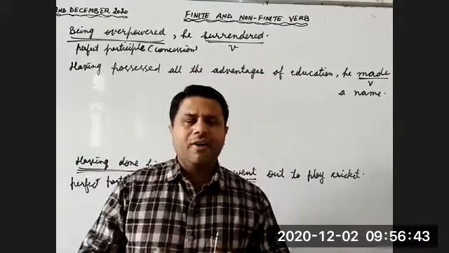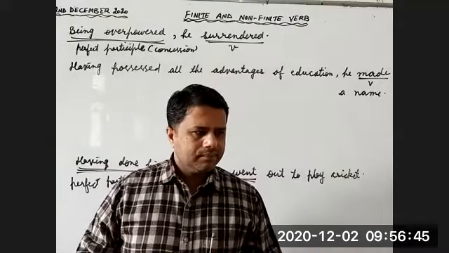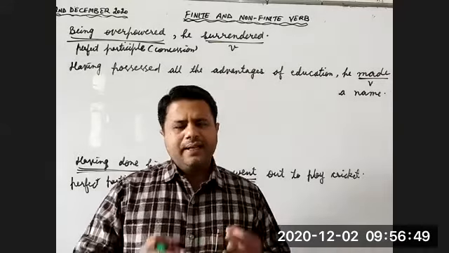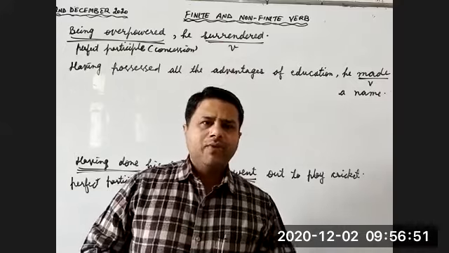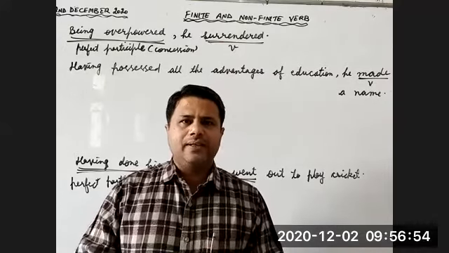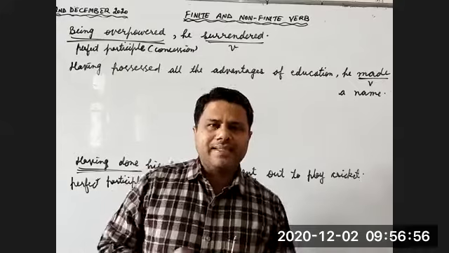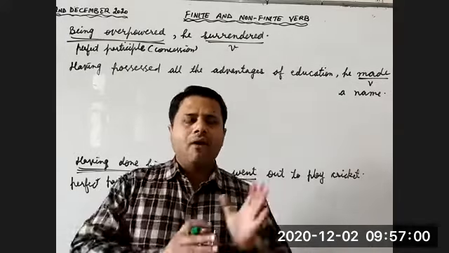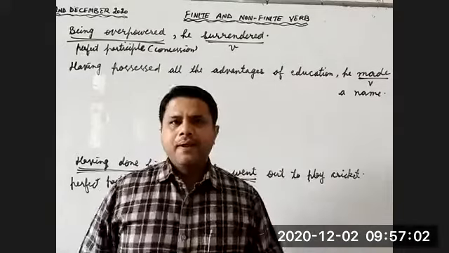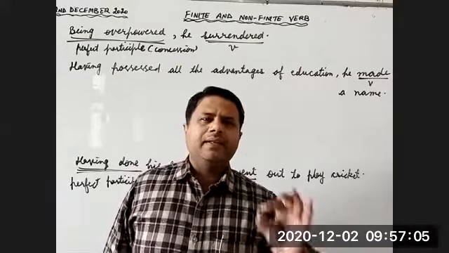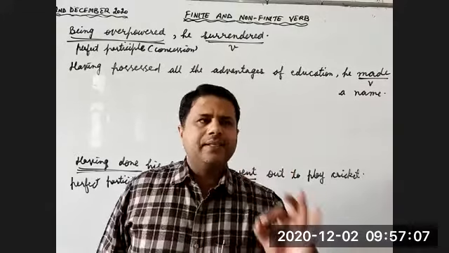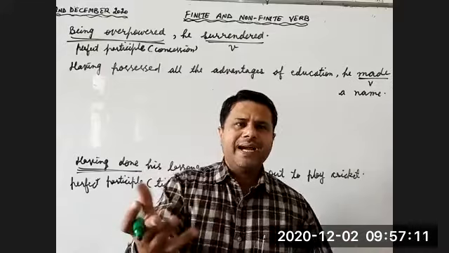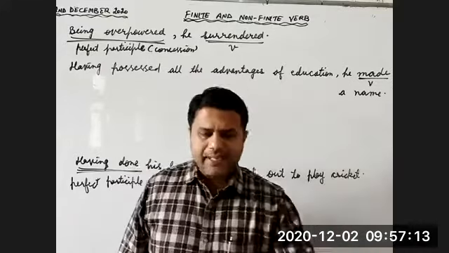Is this okay to you? Are you getting my point? I am telling you that in all these examples, we are using one sentence only, one clause only, one tense element. The remaining part is a phrase. It means all the examples we have written related to perfect participle are simple sentences, because only one finite verb is there, only one tense element is there.